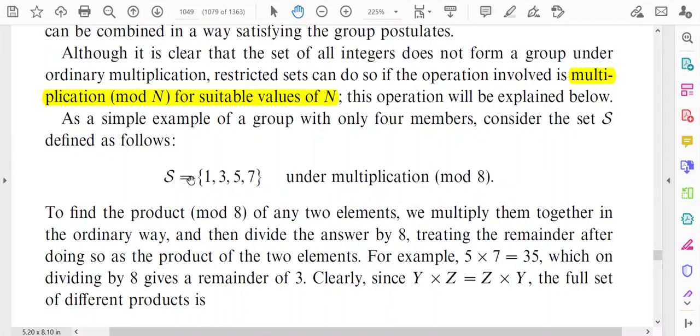So S forms a group under multiplication mod 8. Now how multiplication mod 8 can be performed, that I will discuss now.